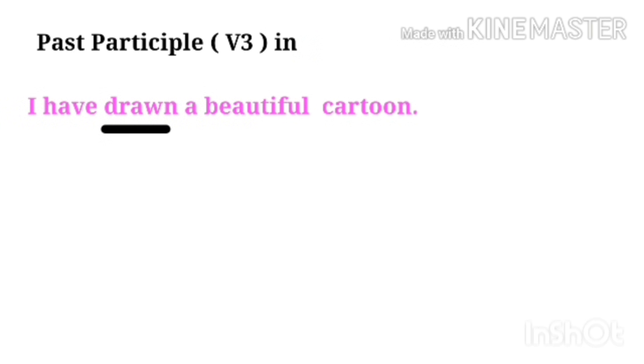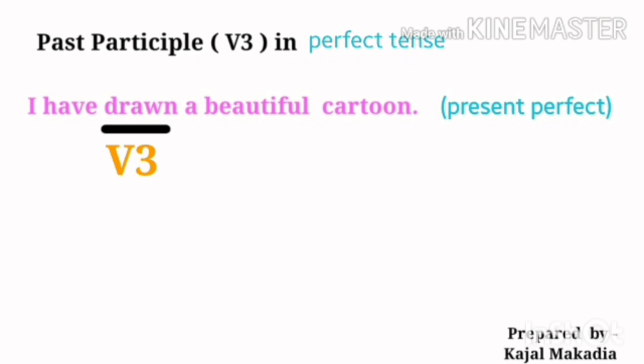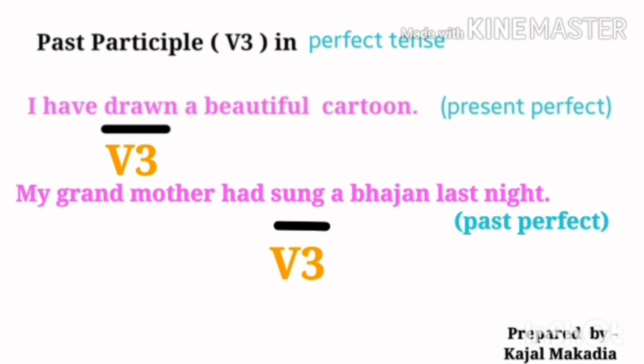The next use of past participle is in perfect tense. Whether it is present perfect, past perfect, or future perfect, we have to use the V3 form. In the example, I have drawn a beautiful cartoon. My grandmother had sung a bhajan last night. So here, after have and had, we can see the use of V3, that is past participle. It is mandatory to use V3 in all perfect tenses: in present perfect, past perfect, and future perfect. After have, will have, had, we have to use the V3 form.